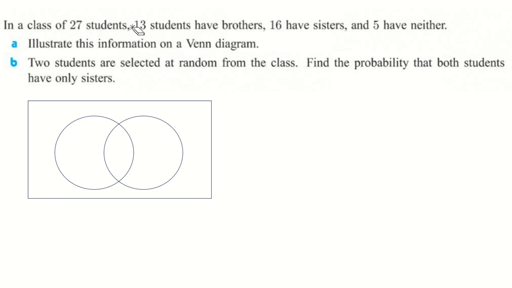If you notice, these numbers 13, 16, and 5 do not add up to 27, the total number of students. 13 plus 16 is already 29, plus 5 is 34. So why? It's because some of those who have brothers also have sisters, and some of those who have sisters also have brothers. So there's an intersection between these two pieces of information. That's why we have an intersection here.